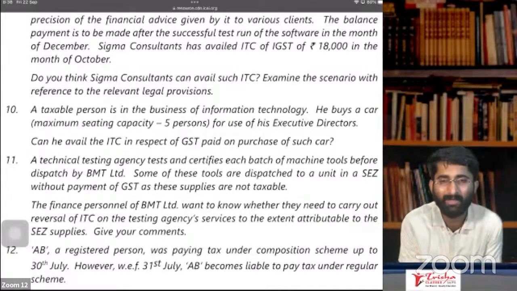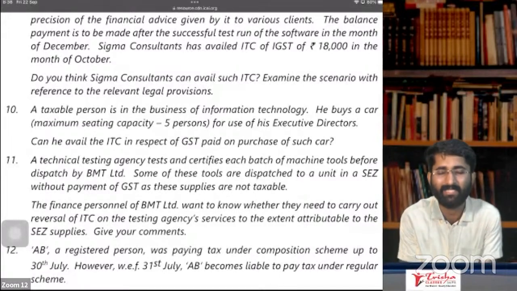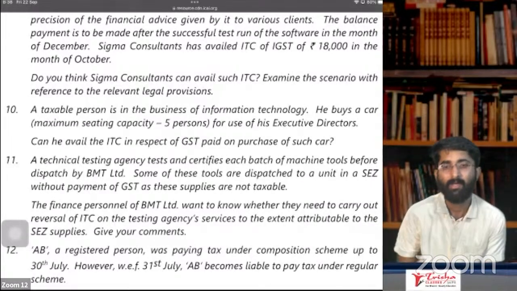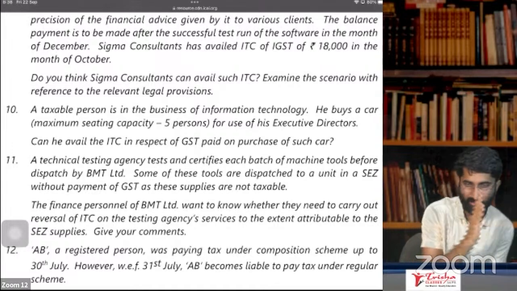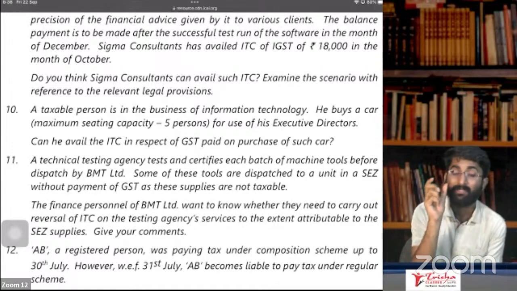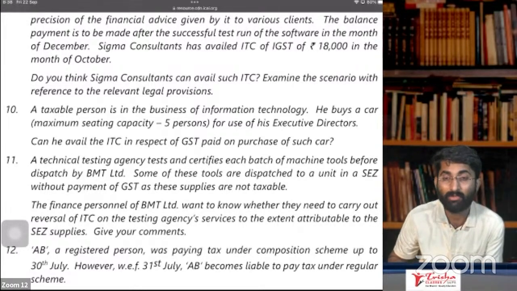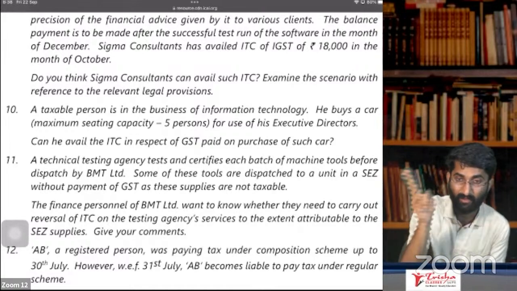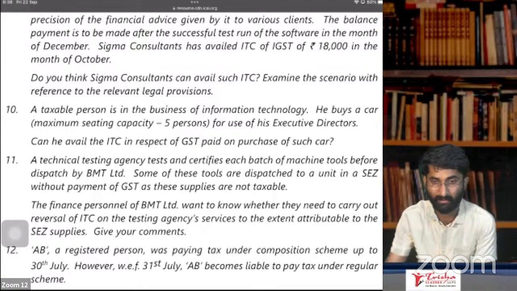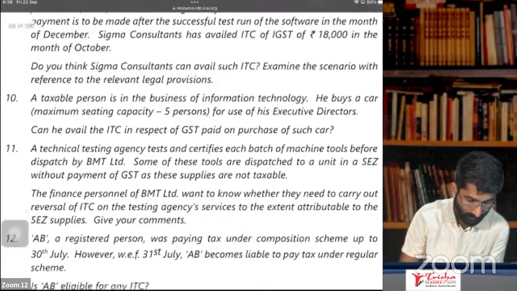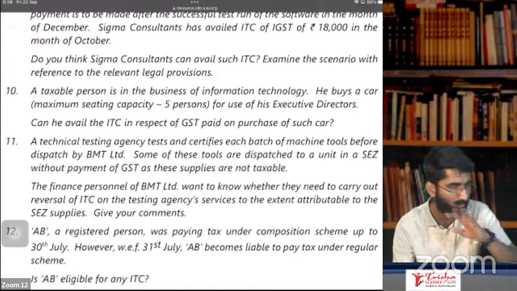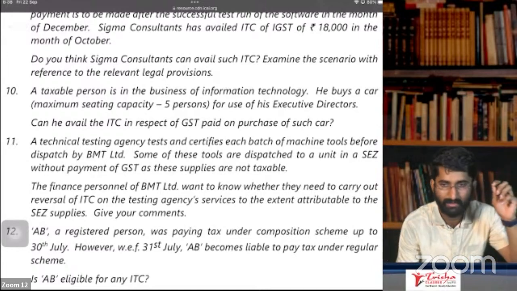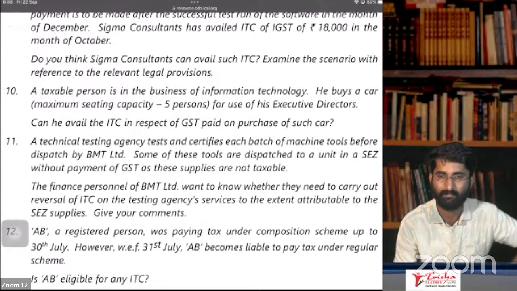Because it is blocked under section 17, subsection 5, clause A. If a car is meant for transportation of persons and the seating capacity is less than or equal to 13, whether you use it for business purpose or not, ITC is blocked. So can ITC be availed in respect of GST paid on purchase of such a car? No, not available. Question number 10, you don't get the ITC here.